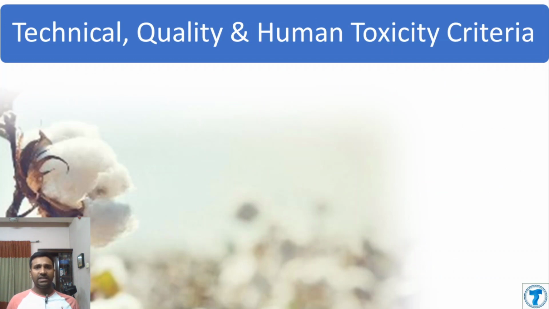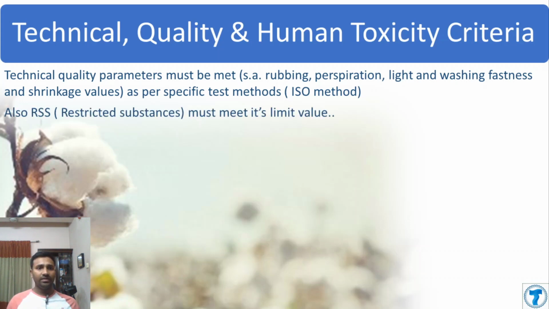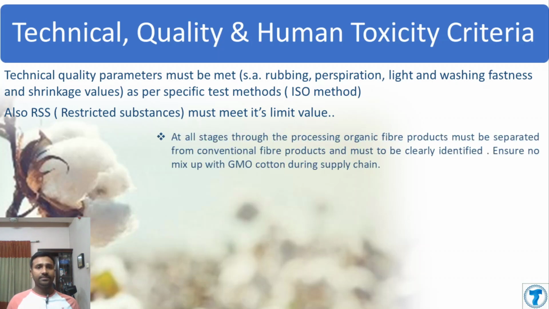So technical quality and human toxicity criteria: the technical quality parameters like rubbing, perspiration, and light fastness of the GOTS product should be tested and ensured as per ISO methods, and also the RSL, restricted substances, should meet the limit values that should not exceed the GOTS standard.